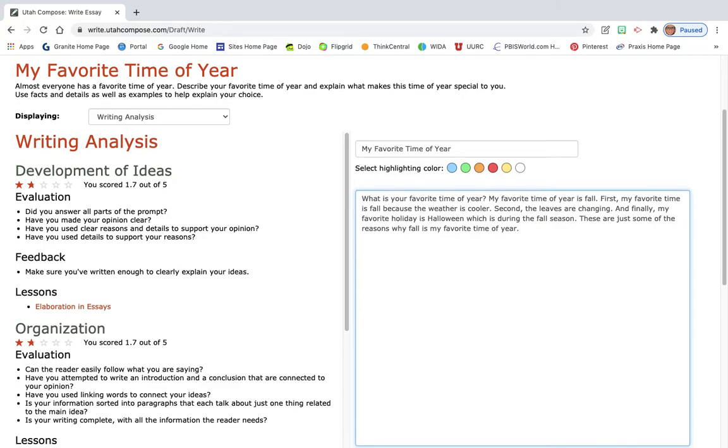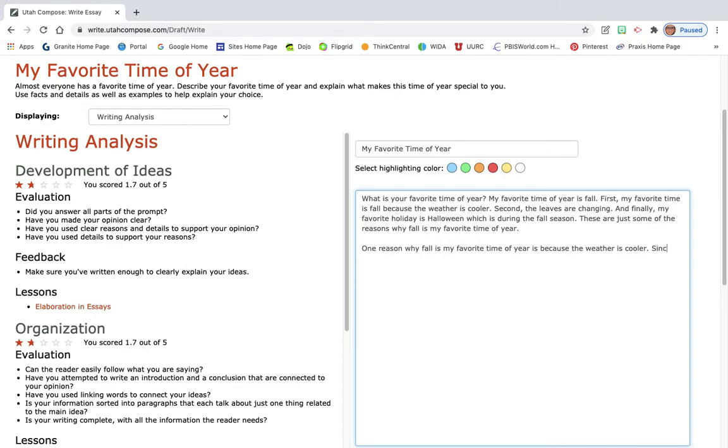So I might start off with: one reason why fall is my favorite time of year is because the weather is cooler. Based off of that sentence, our readers automatically know, hey, this paragraph is going to talk about her first favorite reason why fall is her favorite, which is the weather's cooler, and she's going to provide details as well in this paragraph, okay?